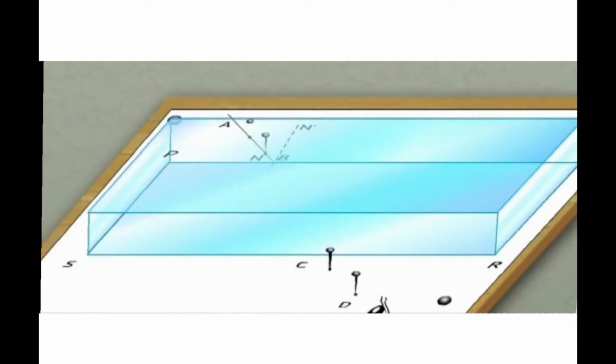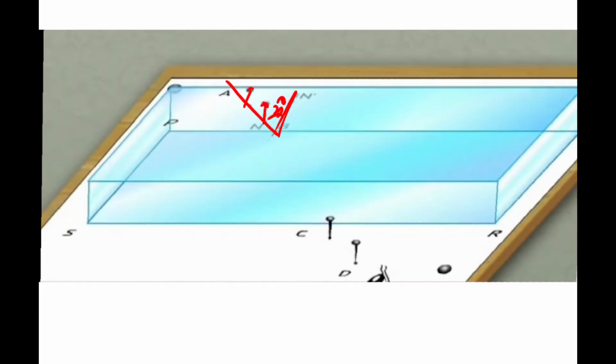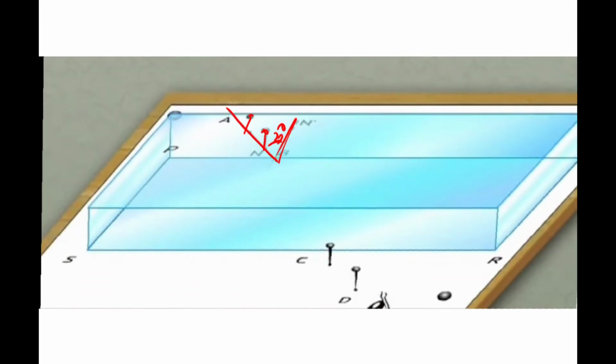This much is clear. Now what you are going to see, I have drawn the eye to show you from where you are going to look. Can you see this small eye here? That means you are going to look from here, into this glass slab. What you will see is this line. Now where you see this line, in line with it you are going to keep the third pin. Put one more pin in that line, pin number 4.